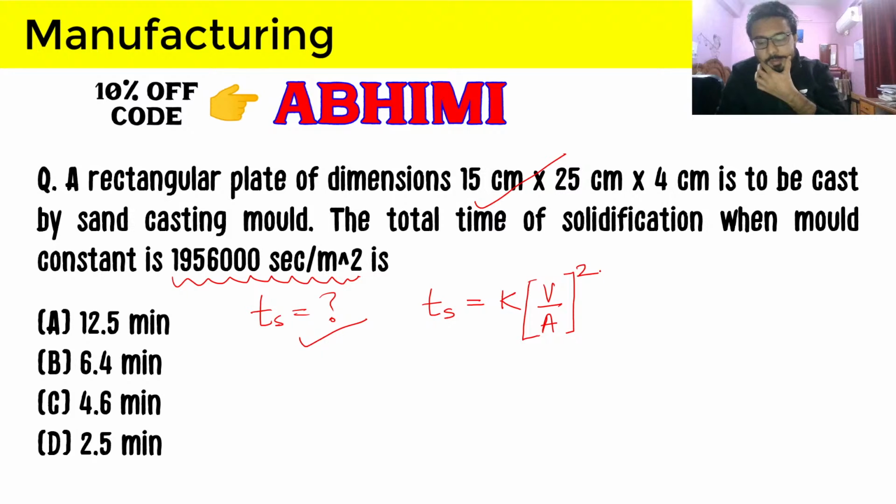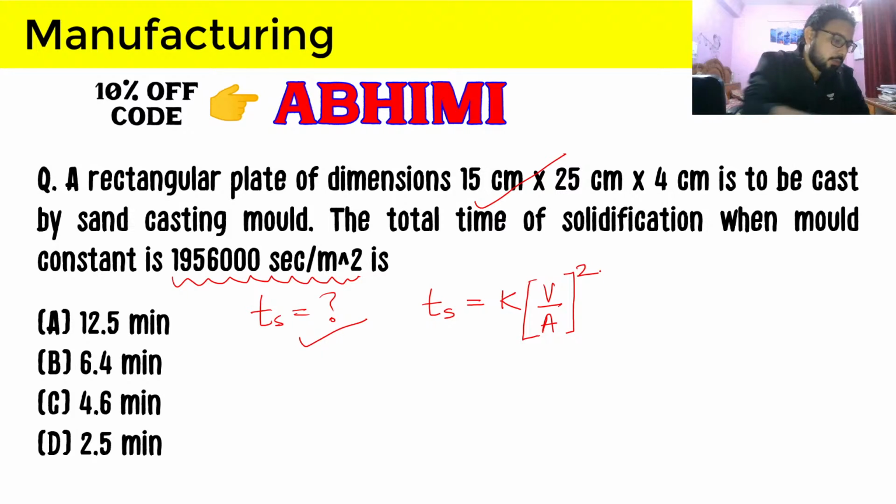So Banuranjan, you have taken a lot of time. What will be the answer to this question? You should have solved this in under 1 minute. If you are not solving, then also it is okay, but you have to try to improve your performance going forward. So again, simply solidification time we have to calculate by dividing the volume by area and taking its square. So I just want the answer here, so that we can see calculation mistakes, and that's why you have to solve a lot of questions so that you can avoid these mistakes in your final GATE examination.